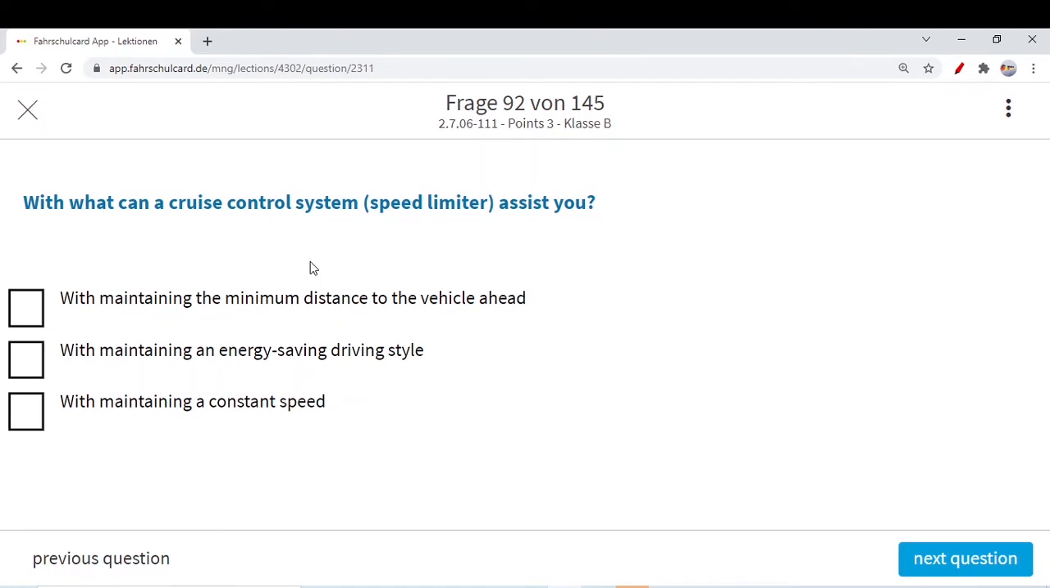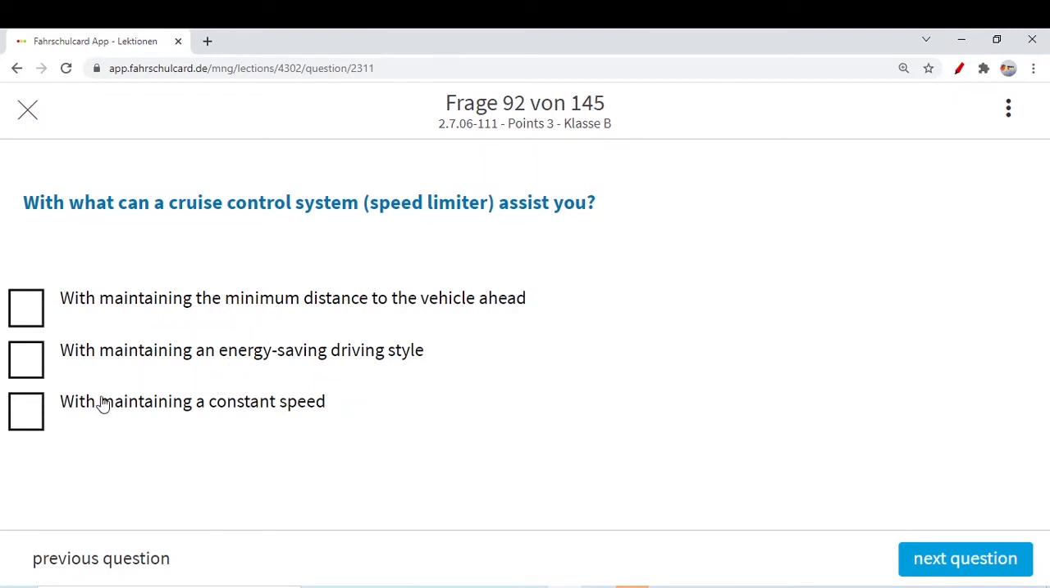With what can a cruise control system speed limiter assist you? With maintaining the minimum distance to the vehicle ahead? No, actually it only sets your car at a constant speed. It will never help you maintain a safer distance to the vehicle ahead. Maybe some other advanced cruise control systems have a feature to brake independently to maintain a safer distance to the vehicle ahead, but not the cruise control system.